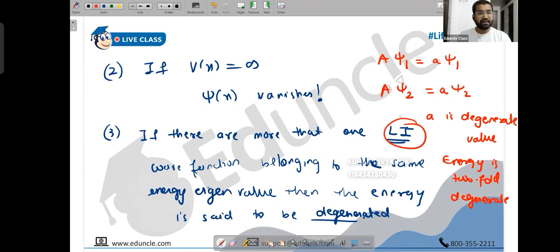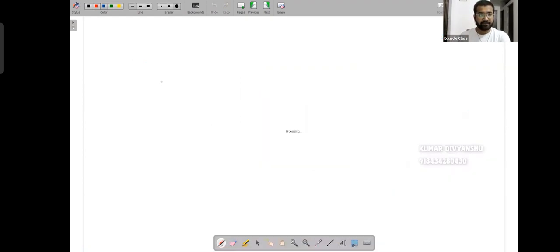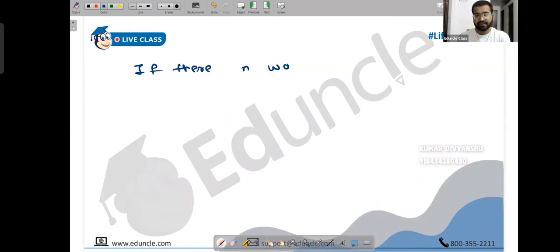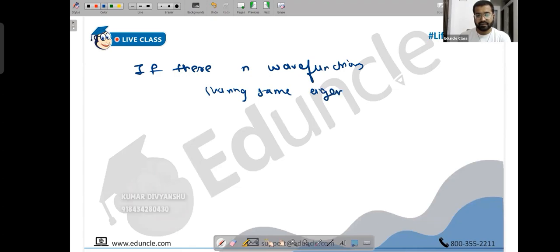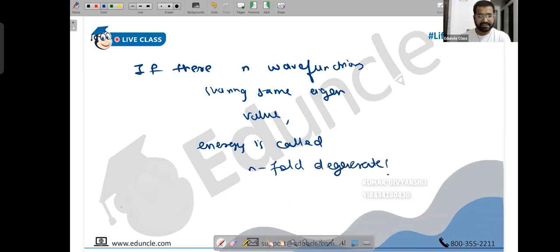But interestingly, psi1 and psi2 should be independent, because if they are dependent, it's cheating. In that case, we will keep on getting the energy eigenvalue infinite times. Psi1 and psi2 are independent wave functions, and still they have the same energy eigenvalue. So if there are n wave functions sharing the same eigenvalue, then the energy is called n-fold degenerate.